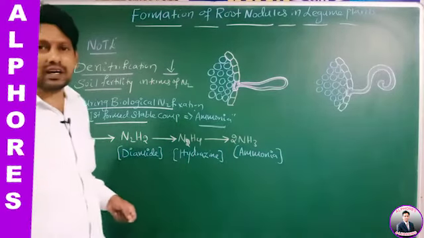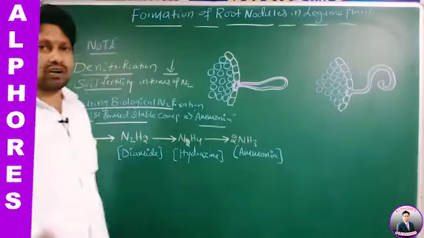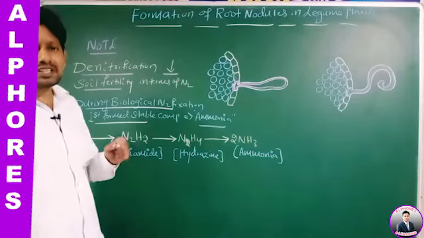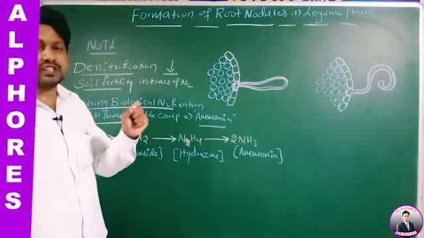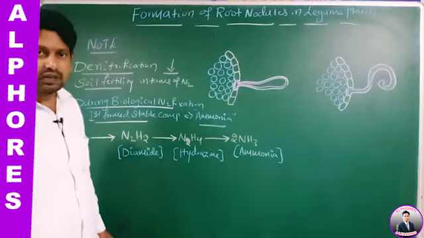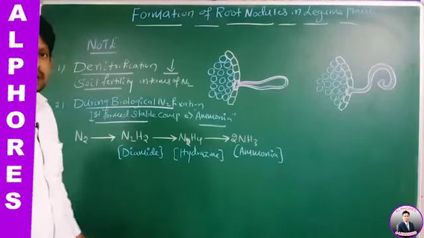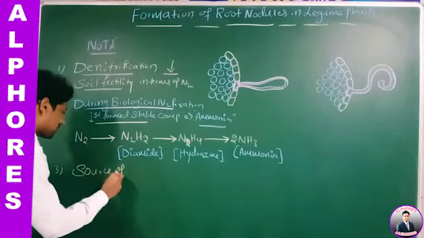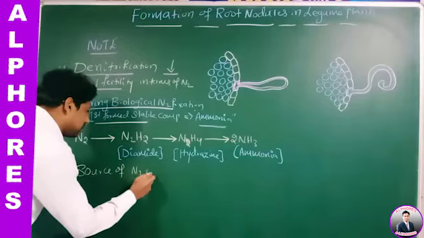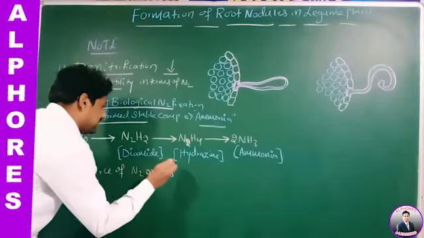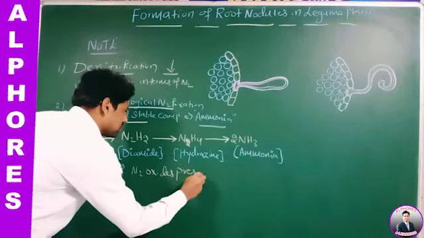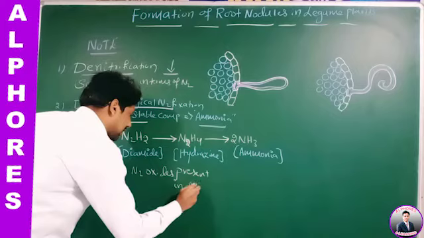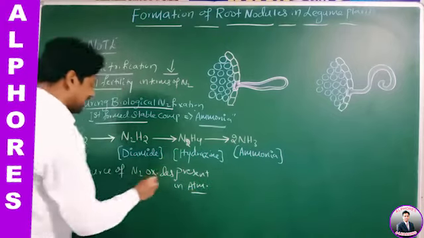The atmosphere contains a number of nitrogen oxides. What is the source of these nitrogen oxides present in the atmosphere?